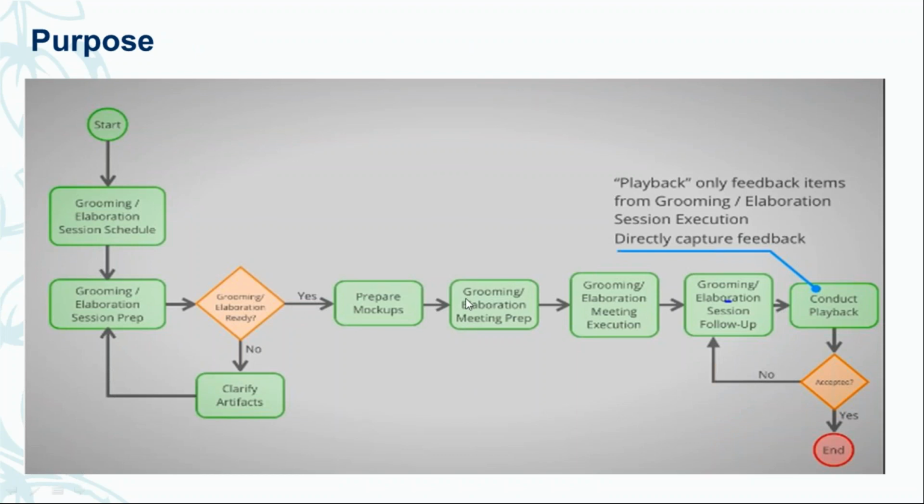Then we have the conduct stage, then the end of the sessions, then conduct playback, and finally the approval of the sessions. So there are 5 different stages available.